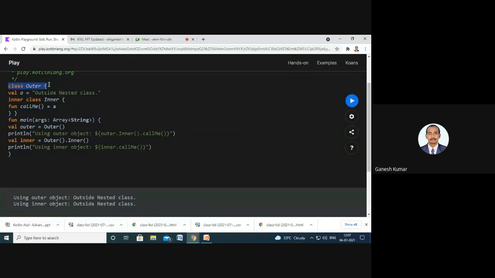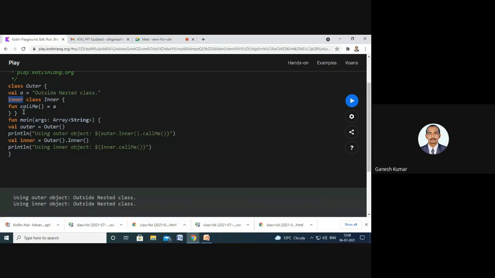So here the class outer is the outer class with the variable A equal to outside nested class, and then within that outer class I had created another class called class inner with the keyword inner. Here this inner is the keyword and this inner is the class name. So what's the purpose of giving this keyword inner? If this inner class wants to access the variable declared inside the outer class, it's not possible without the help of the inner keyword, because the outer class doesn't know that this request comes from the inner class of the particular outer class.